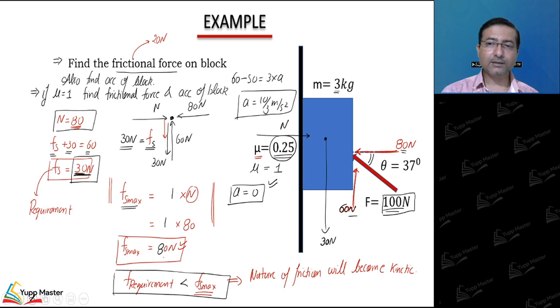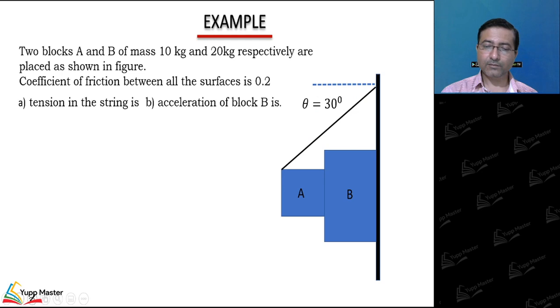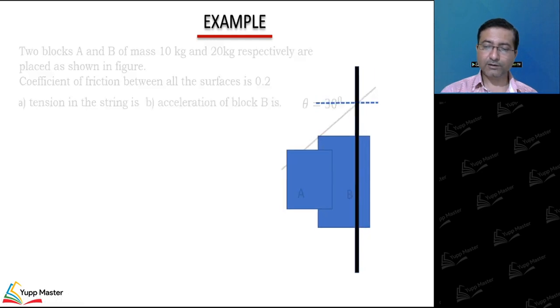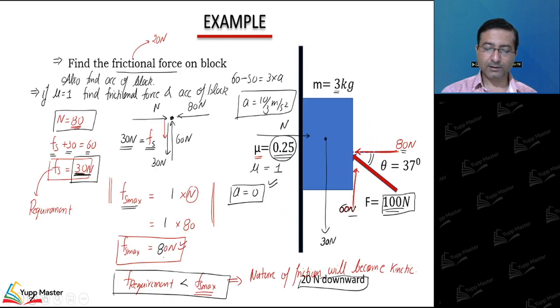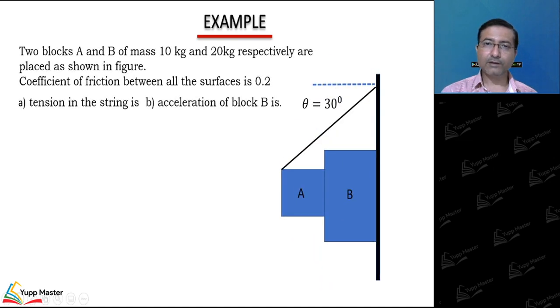Now let's see another example. So this was the answer of previous problem, 20 Newton force downward, right? See the previous one and this one. Now we have got two blocks. This angle is given 30 degree.